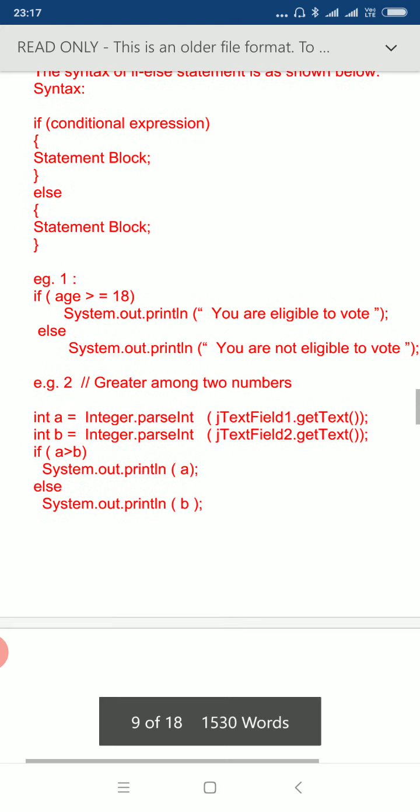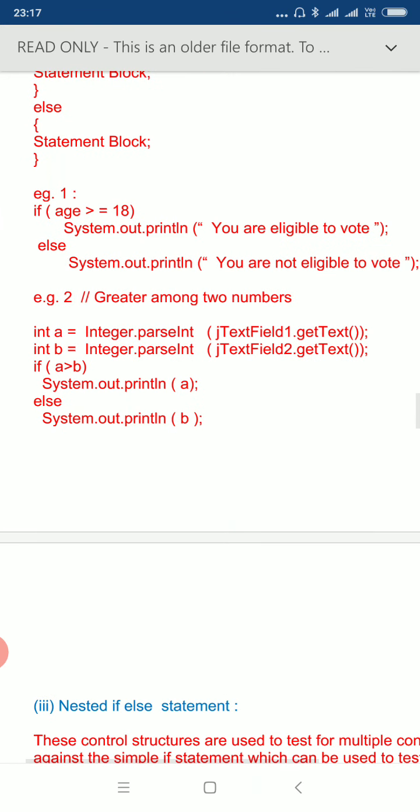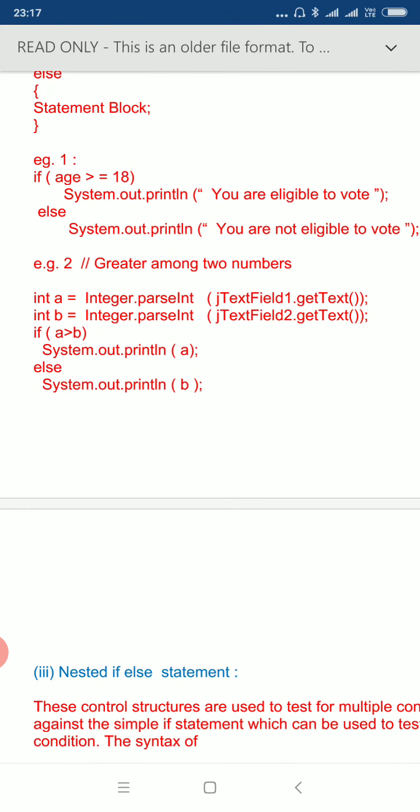Else means otherwise. As you can see in example 1, here we are comparing age with 18, means if the person's age is greater than or equal to 18, means either the person's age is 18 or above, then display, that is System.out.println, "you are eligible to vote". Else means otherwise System.out.println, "you are not eligible to vote".